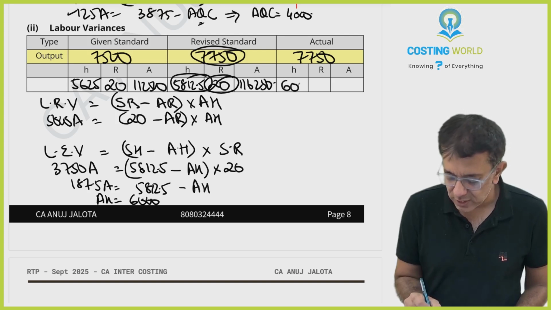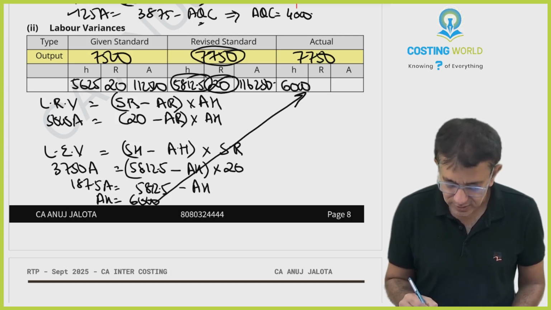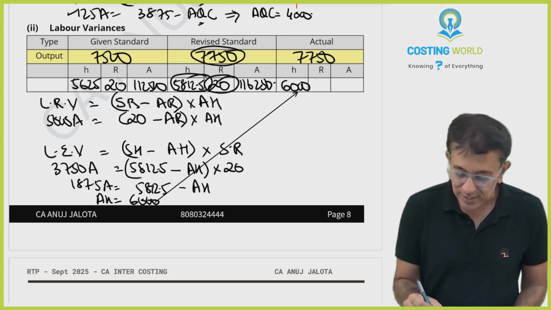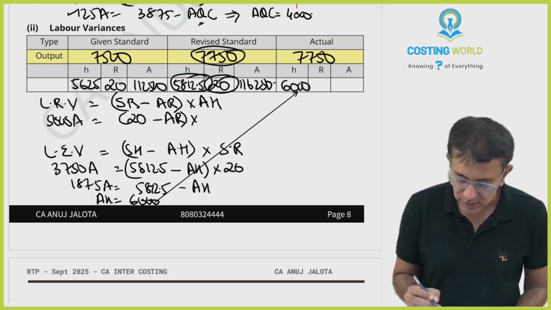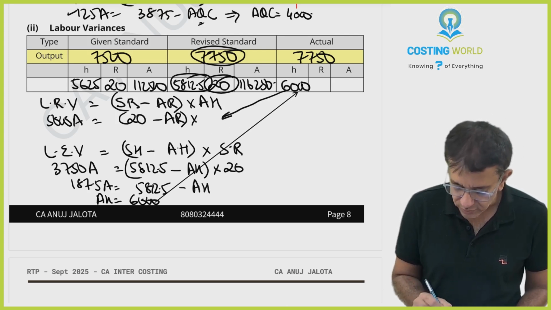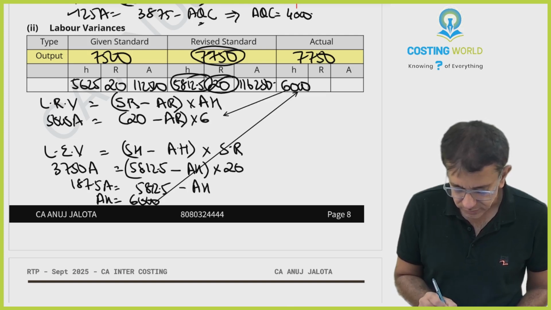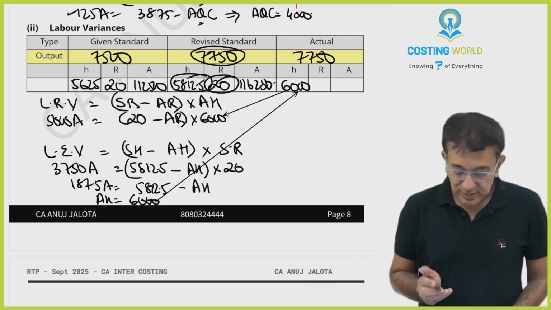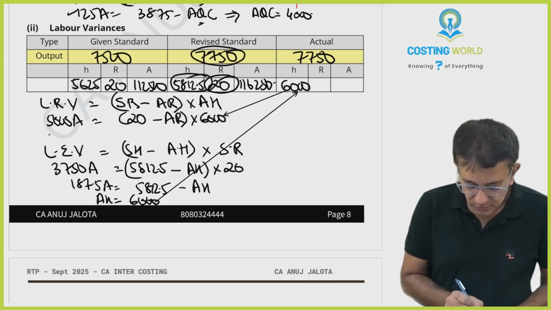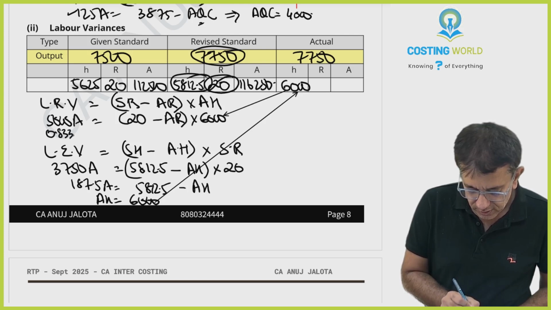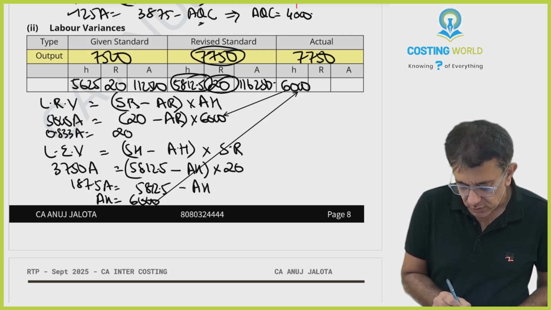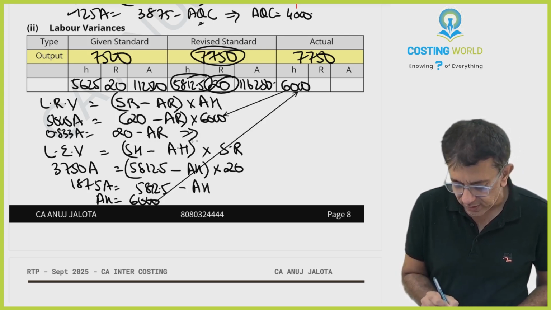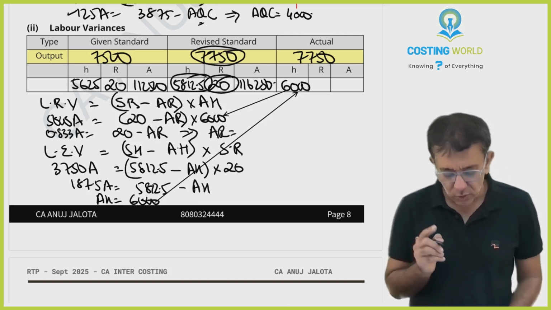So that 6,000 we bring over here. So I guess this job is altogether done. And over here the missing figure was 6,000 only, no? So that 6,000 now I bring over here. Let's take 6,000 on this side then. 5,000 upon 6,000 will be 0.833333 adverse is equal to 20 minus actual rate. Now tell me one thing, actual rate will be higher or lower? Higher, no?